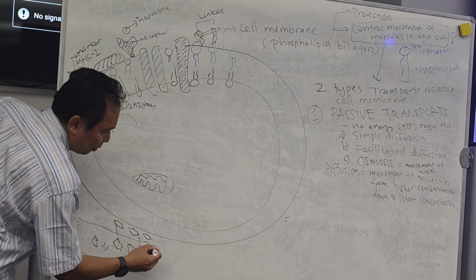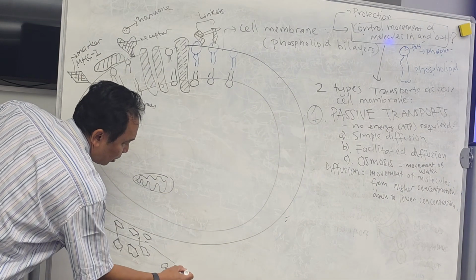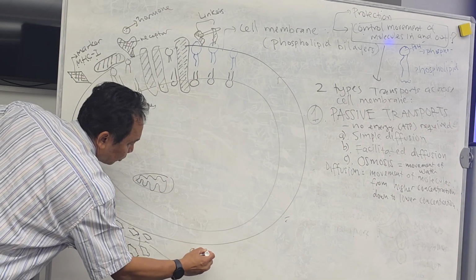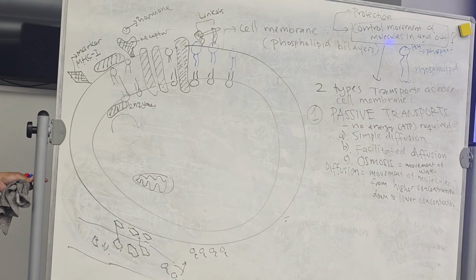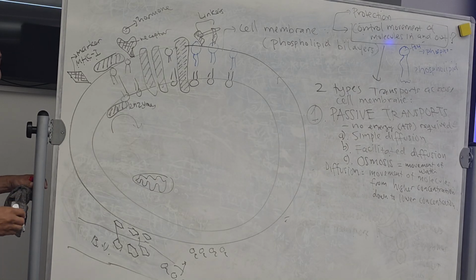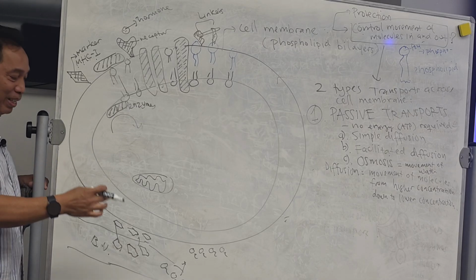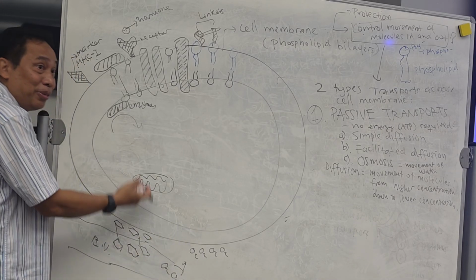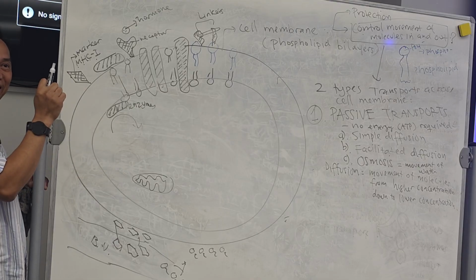Let's say you have a lot of oxygen carried by the blood vessel, and it also will release here into the interstitial fluid. Now, where is the mitochondria located? Inside the cell or outside the cell? Inside the cell. It means that these two molecules have to enter the cell. How do they enter the cell?